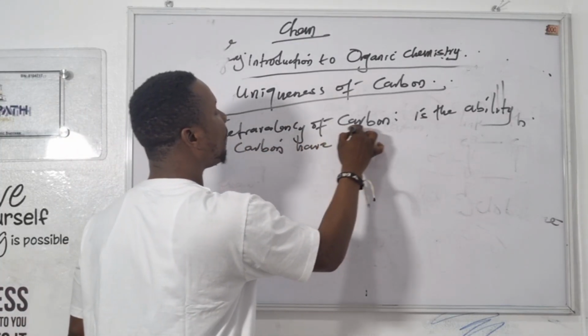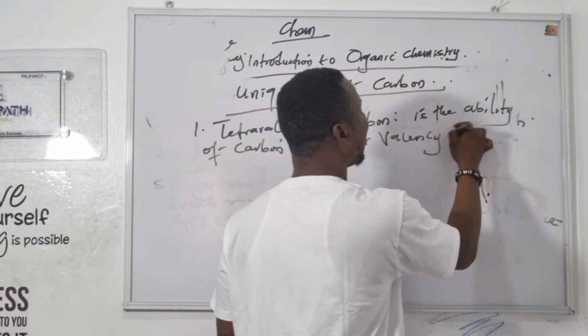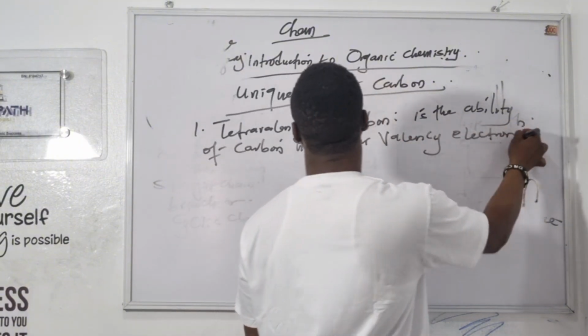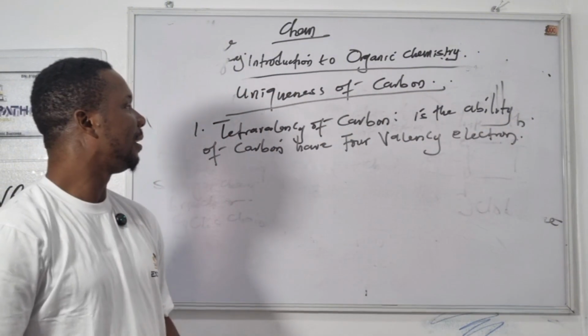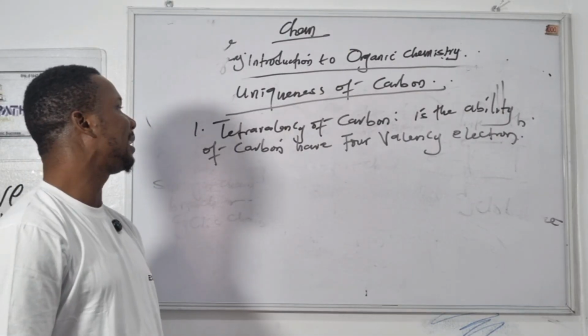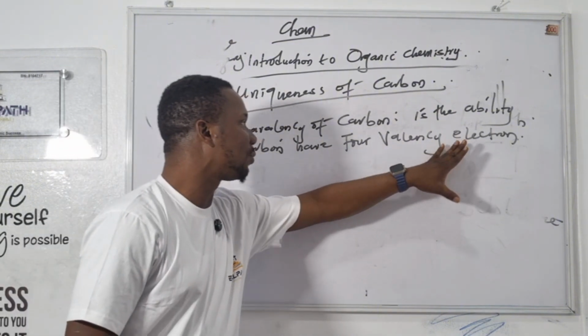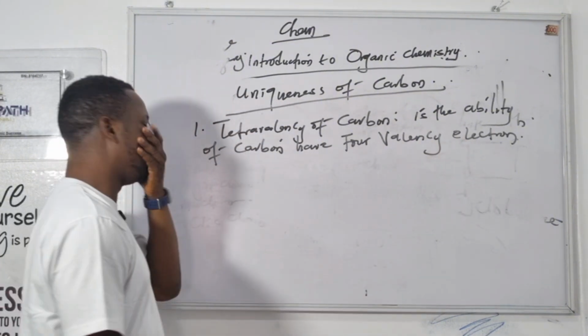Tetravalency is the ability of carbon to have 4 valence electrons. That is what tetravalency is.